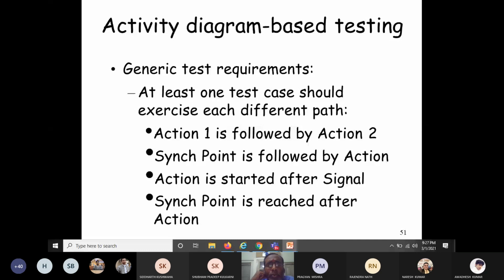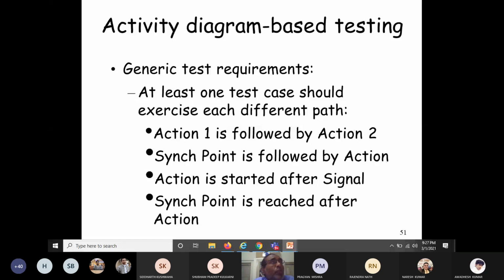At least one test case should exercise each different path. For example, action or activity 1 is followed by action or activity 2. Synchronization point is followed by an action. Action is started after a signal is received. Synchronization point is reached after the action has occurred. Like that. What are the possibilities? You have to see, and for each possibility, you have to design at least one test case. Okay. These are the generic test requirements for activity diagram based testing.